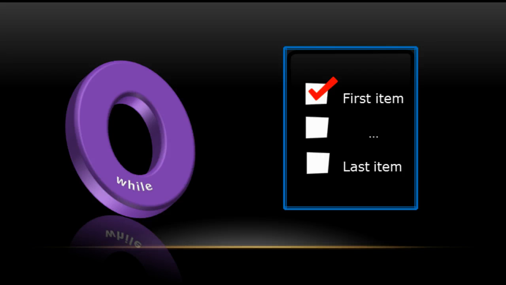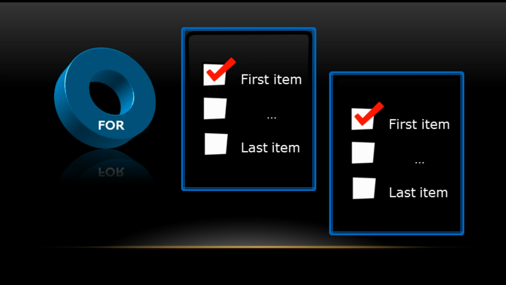Now wait a second, you say. Jules, why would I use a while loop for something I could just use a for loop for? You are really observant. I thought I could sneak that one past you without noticing. Seriously though, one advantage of a while loop is in how much resources it uses versus how much a for loop uses. With a for loop, the computer makes a copy of the items you want to iterate through, and then proceeds to cross them off as it executes the code. That way the computer remembers where it's at in the list.